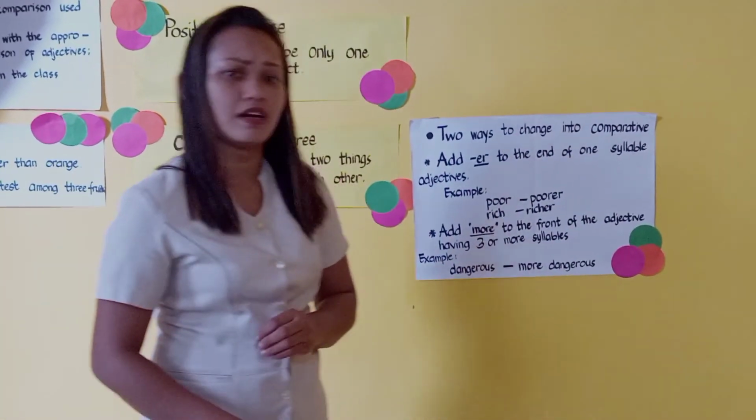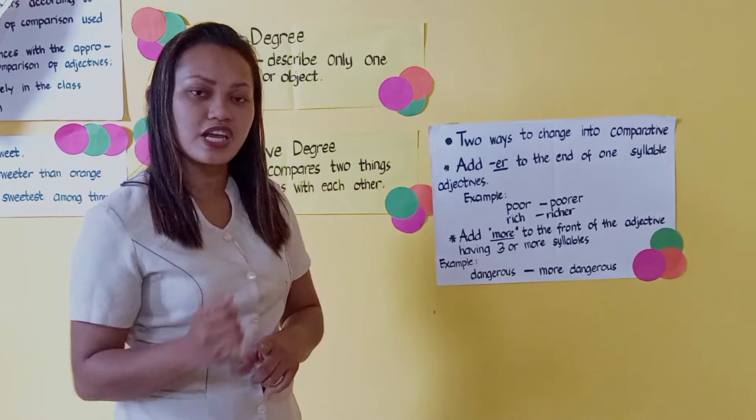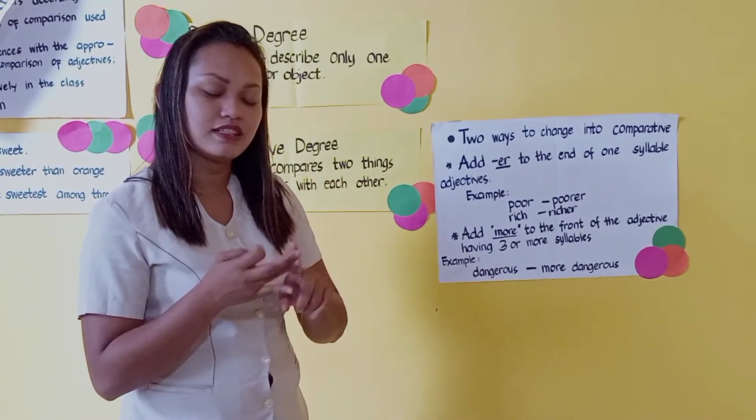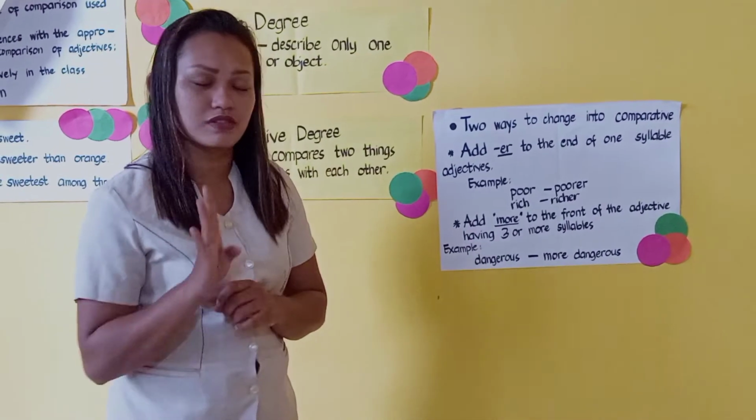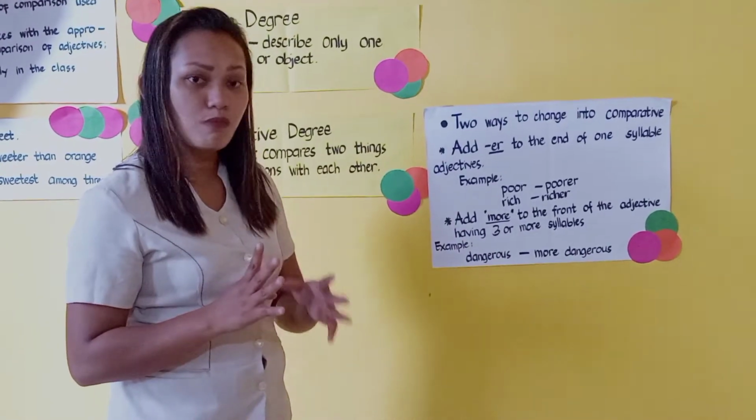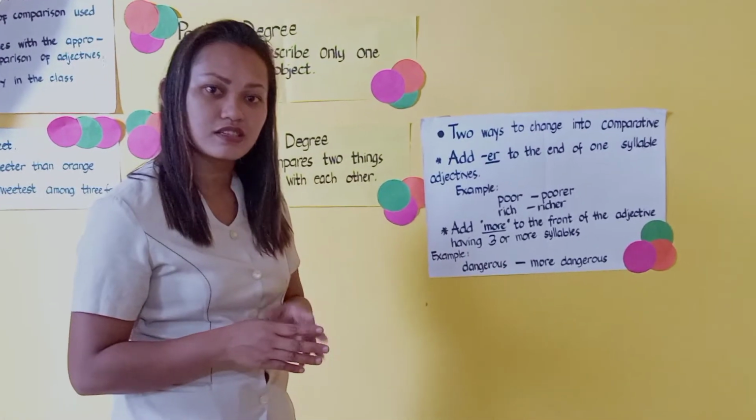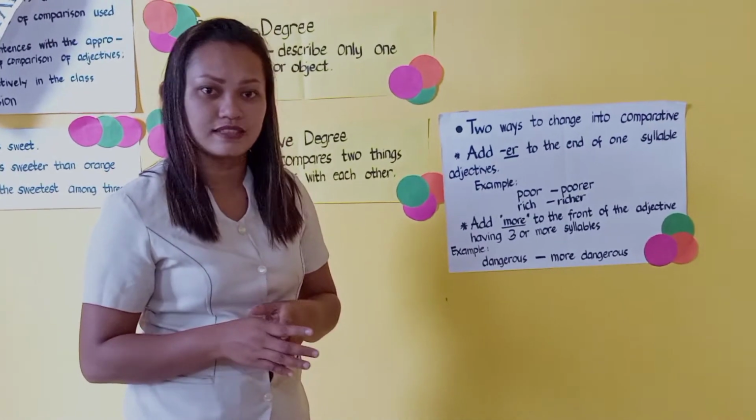Another example that we have, intelligent. Intelligent has 4 syllables. So since it has 4 syllables, we are going to add more before the word intelligent. So from intelligent, it now becomes more intelligent.